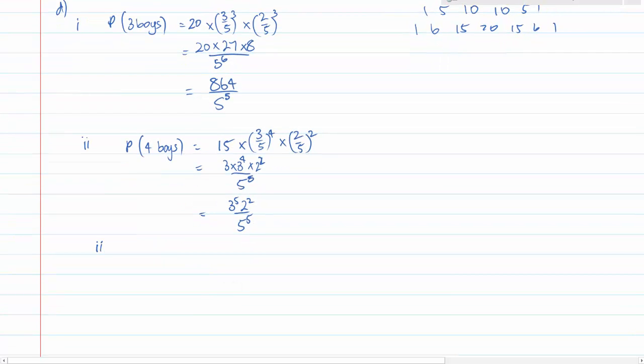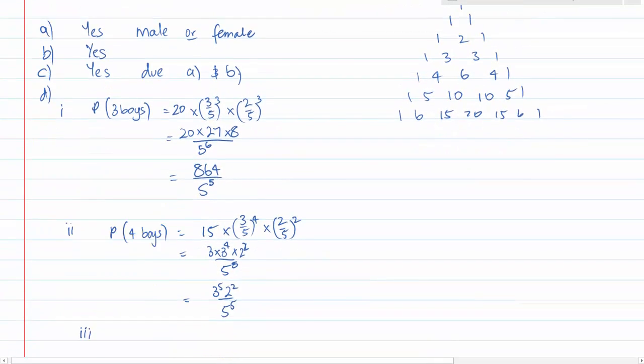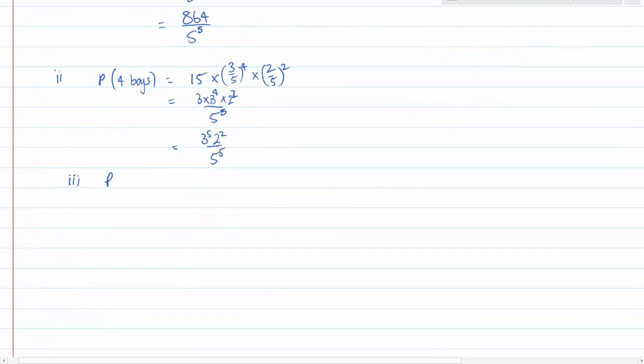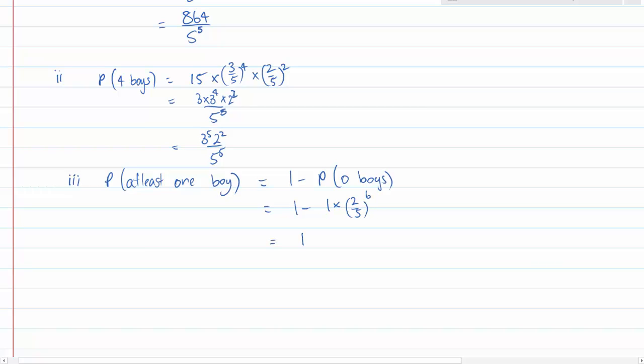And then part 3 is the probability of at least 1 boy out of 1, 2, 3, 4, 5, 6 children, which is equal to 1 minus the probability of 0 boys, which in this case is 1 minus 1 times q, which is 2/5 to the power of 6, that's all girls, so 1 minus 2 to the power of 6 over 5 to the power of 6, and again you can evaluate that as appropriate.